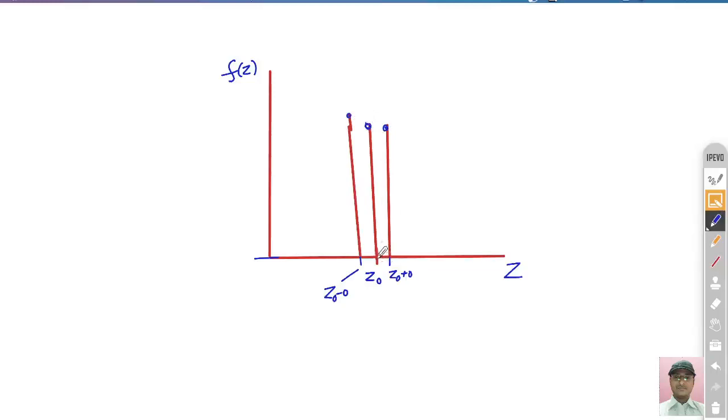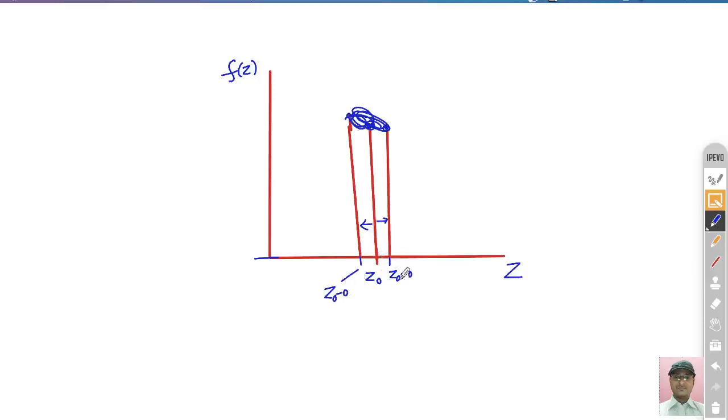Means if you change something very small to the right side and left side, these three are nothing but the same value, they all give the same value. I just zoom it to represent only this function, otherwise it's a very close value.